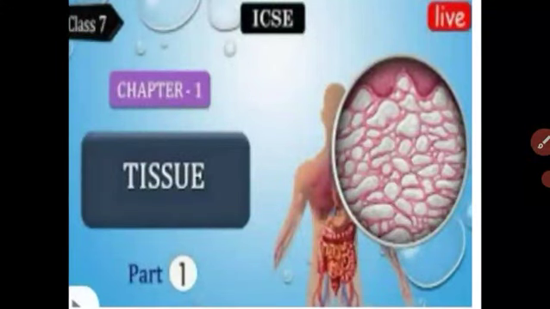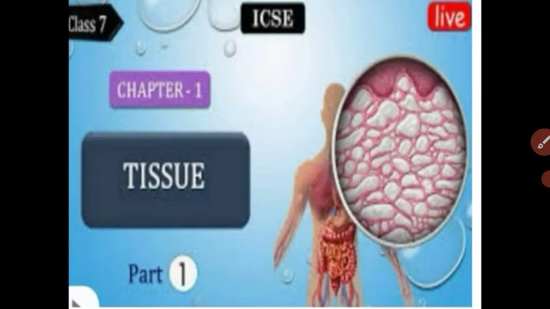We are studying about the tissue. In the previous classes, we have studied what is meant by tissue, and now we are studying about the plant tissue. In the previous class, we already studied what is meant by meristematic tissue and permanent tissue. Let us revise. Meristematic tissue means dividing tissue, which is present on the tips of the roots and tips of the shoot. Due to the meristematic tissue, the plant can grow.